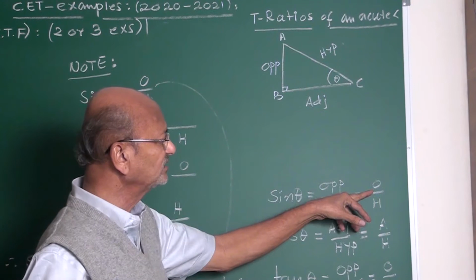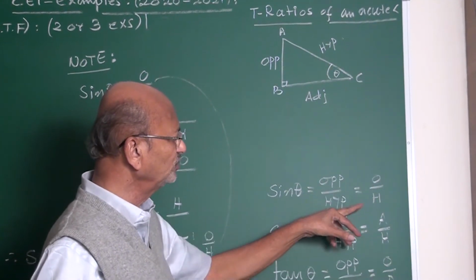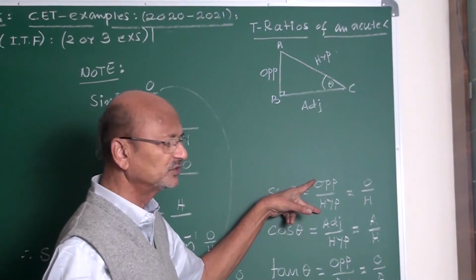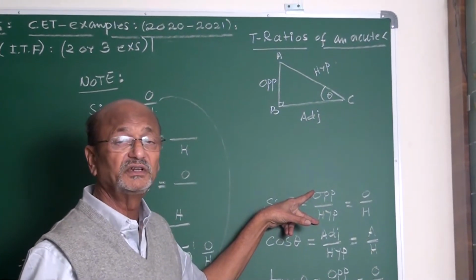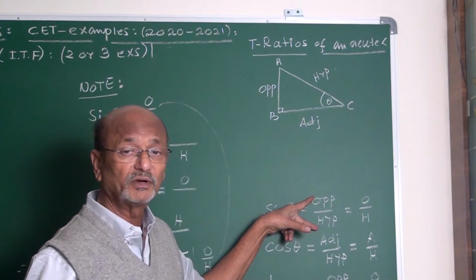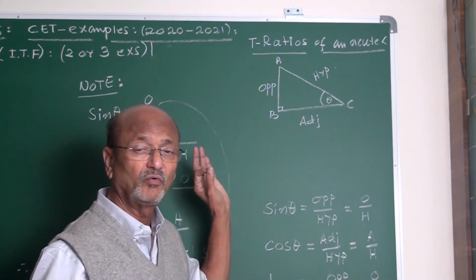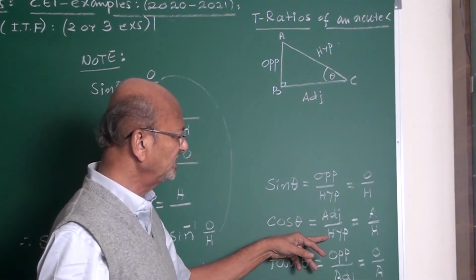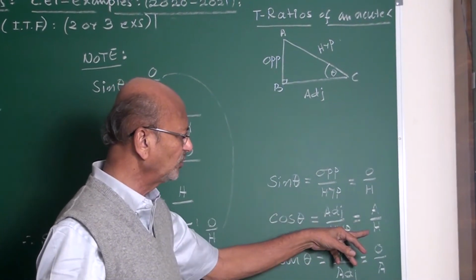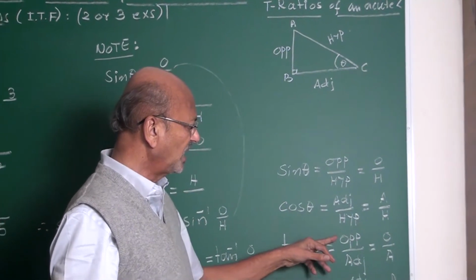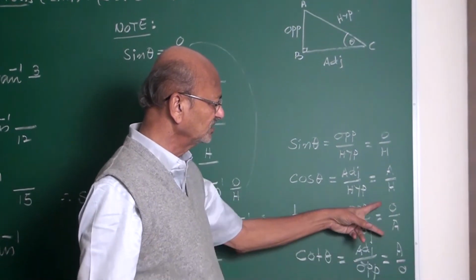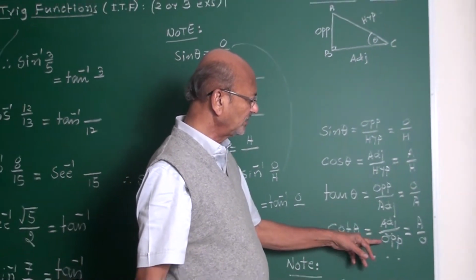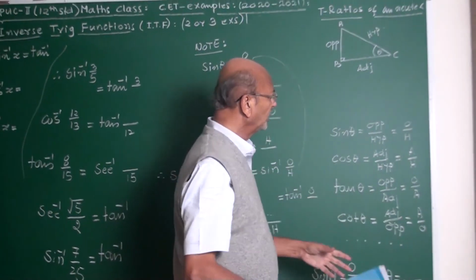Opposite I denote as O, and hypotenuse as H. Instead of writing opposite upon hypotenuse, in CET you must be very brief: O upon H. Cos theta is adjacent upon hypotenuse, A upon H. Tan theta is opposite upon adjacent, O by A. Cot theta is adjacent upon opposite, A by O.